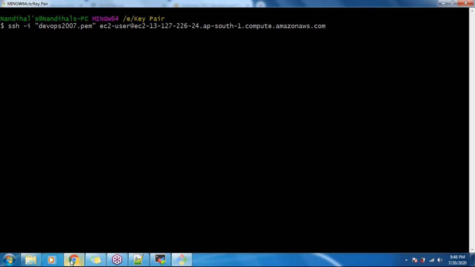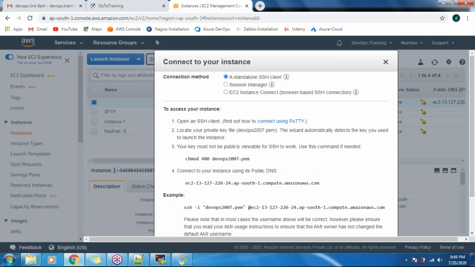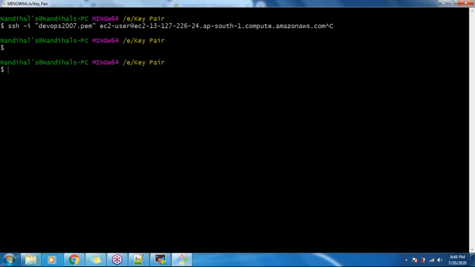Even if you don't know this, by default it will provide it here. Whenever you want to log in to your machine, just click on this Connect button. It will provide the command down here. Just copy this command and go to your key pair location, wherever your key pair is stored.